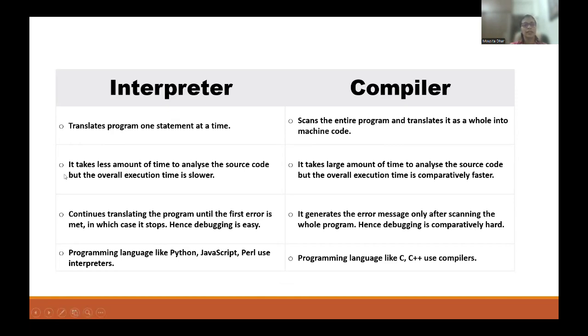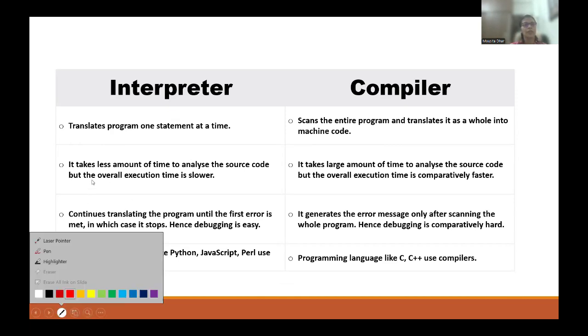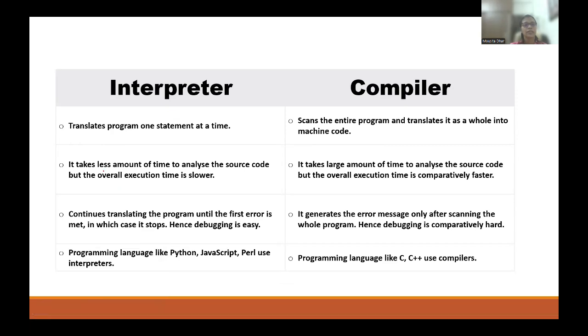Second, interpreter takes less amount of time to analyze the source code, but the overall execution time is slower. Source code means what you are writing, the instruction. So maybe as it is doing line by line, first line convert, second line convert, to analyze the code it is taking some lesser time. But the overall execution time is higher because one by one it is first reading, converting. So overall execution is a little higher, but in the case of compiler, it is opposite.